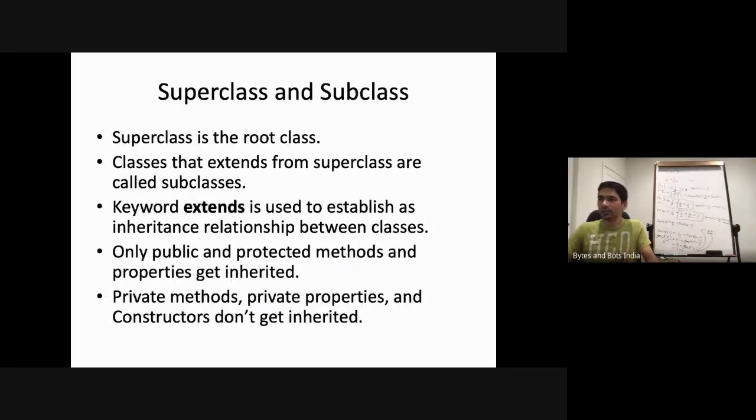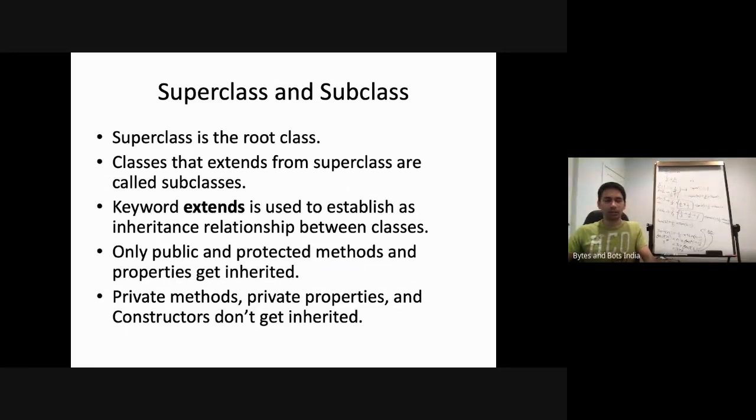or the perspective. Now, the keyword extends is used to establish an inheritance relationship between classes. So how do we say one class inherits from the other? In Java, there's a keyword called extends. The moment there is class X extends Y, it means X is a child of Y. It will inherit everything from Y automatically. You don't have to write it. Only public and protected methods and properties get inherited.